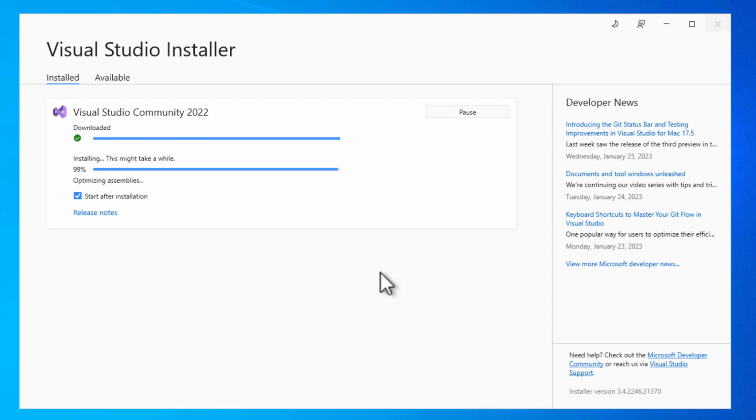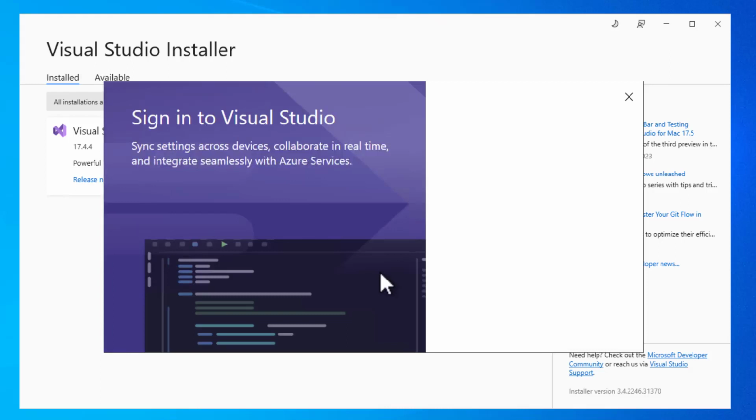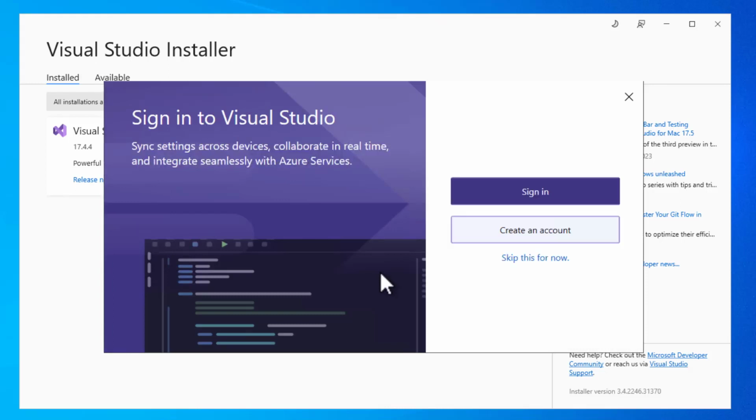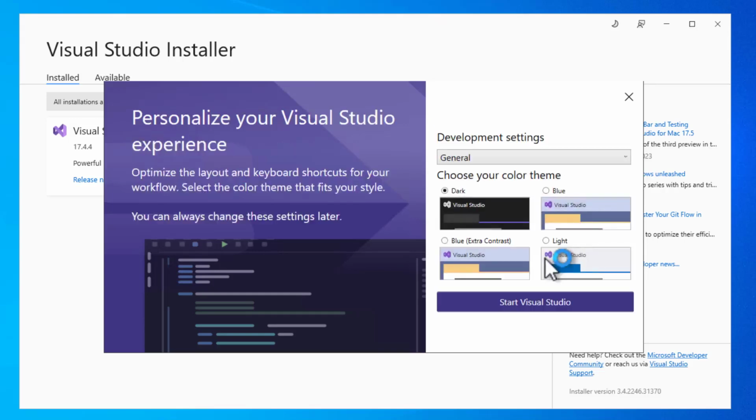After the installation has been completed, we are asked to sign in or create an account. We skip this for now using the text button on the bottom. The official documentation says that, while it's not required to sign in, you might periodically get prompts to sign in if you haven't done so. Please sign into the IDE to continue using Visual Studio Community without the interruptions. I do have an account and sign in with it, but you can decide for yourself if you want to do that to get a few advantages such as synchronized settings.